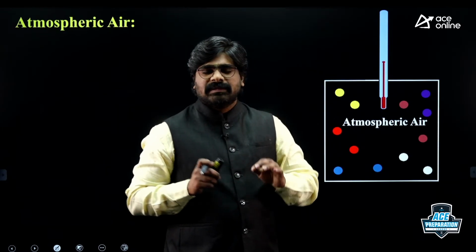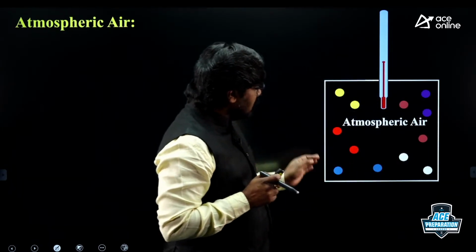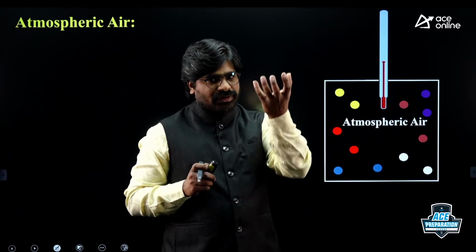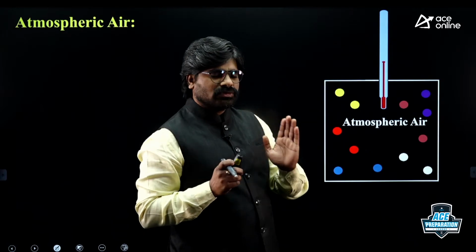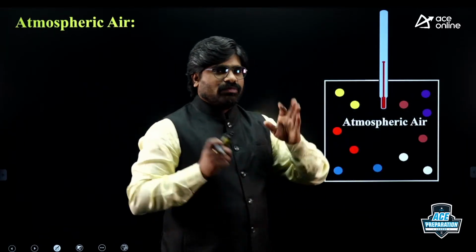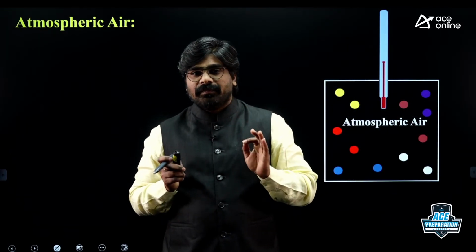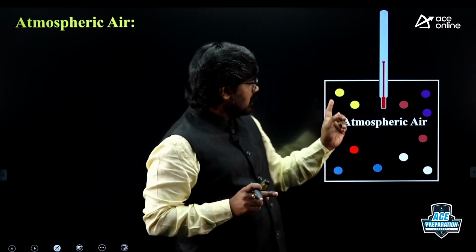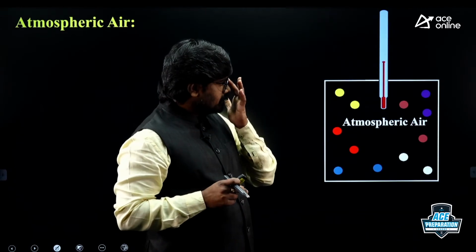Next, atmospheric air. Suppose there is a container, and in this container there is atmospheric air, or suppose in your room, where you are sitting, there is air, that is atmospheric air.